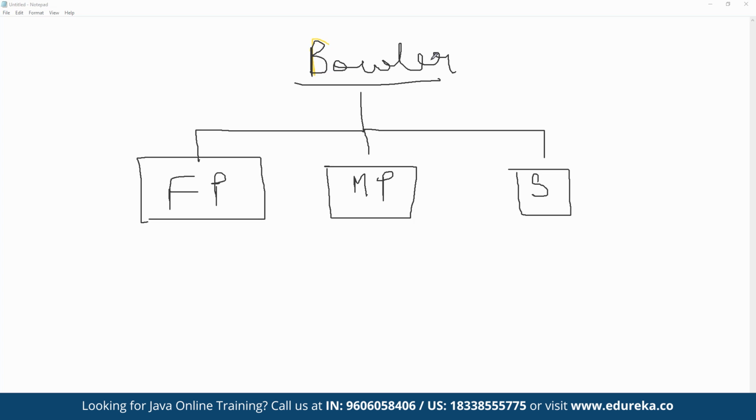Now the bowler class has a bowling method, where all the child classes are inheriting this method. We may have a method defined here as a bowling method, a method defined by the name of bowling.